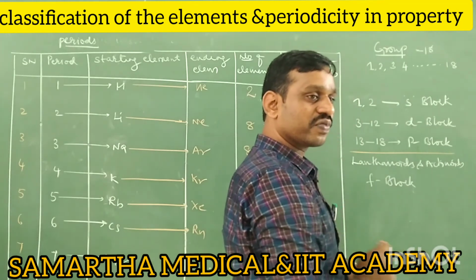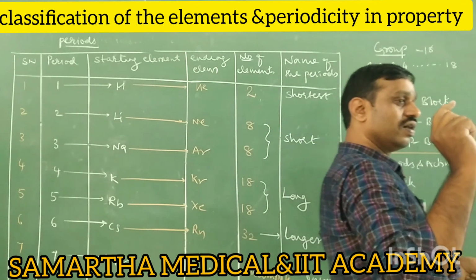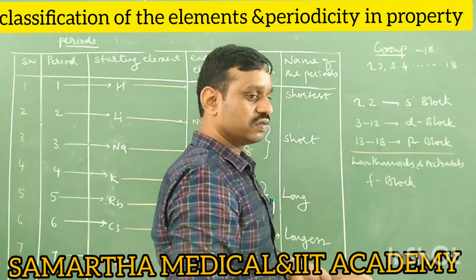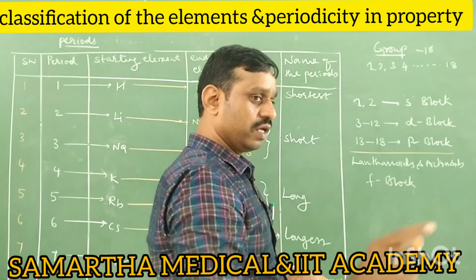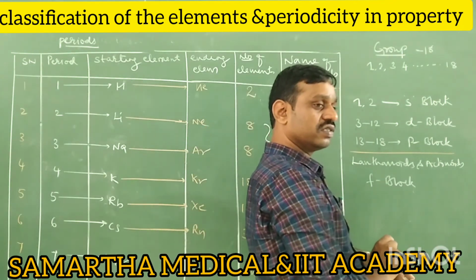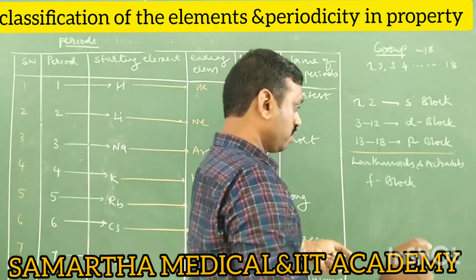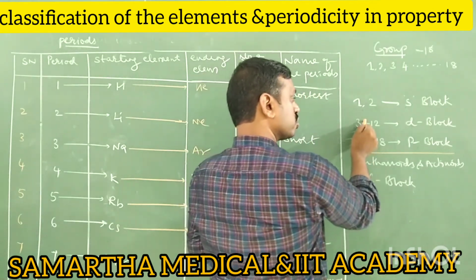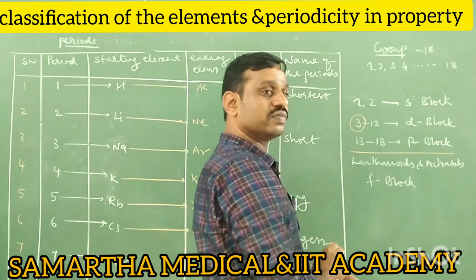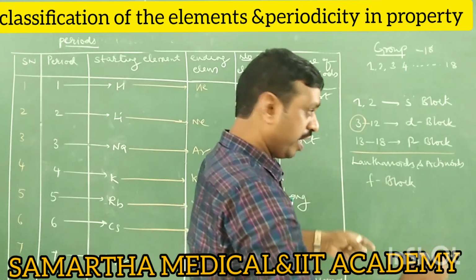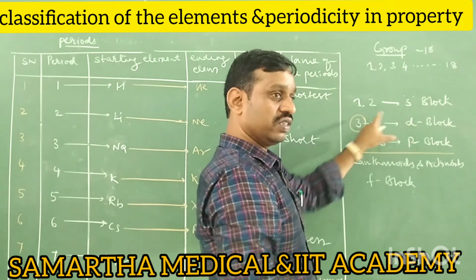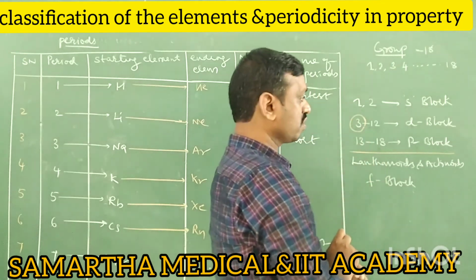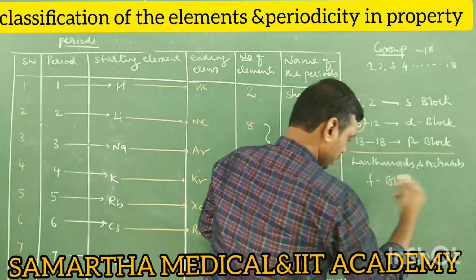Don't you understand my question? Anybody? So your half of the answer is right. But my question is, I'm asking about the group. Fifth? Not fifth, sir. They belong to the third group. In fact, 3 to 12 is D block, but particularly in the third group only, F block comes. Do you remember? We'll discuss later.